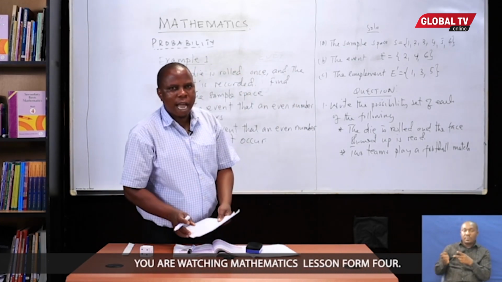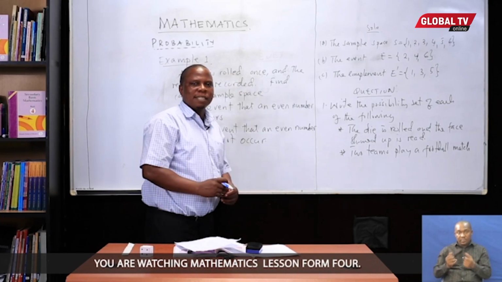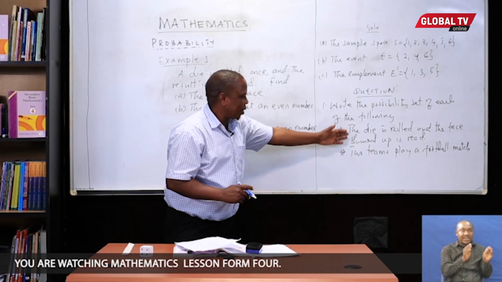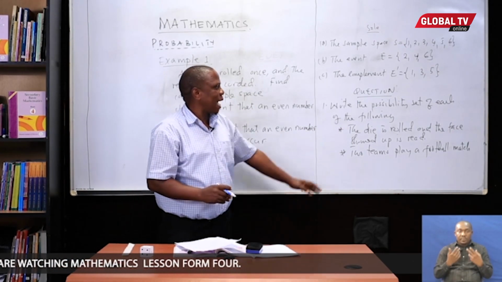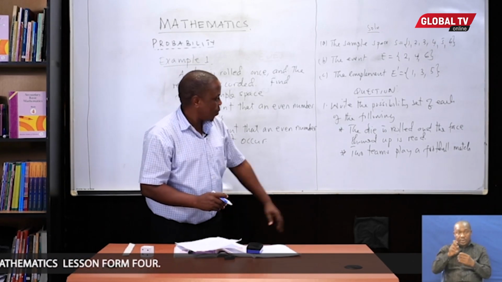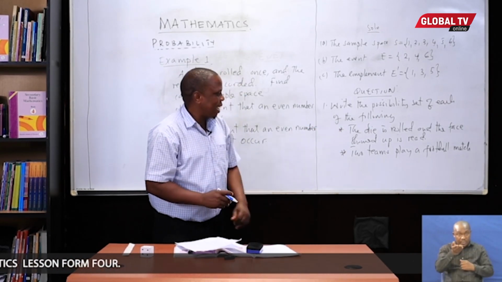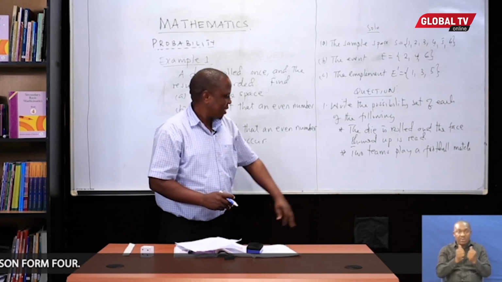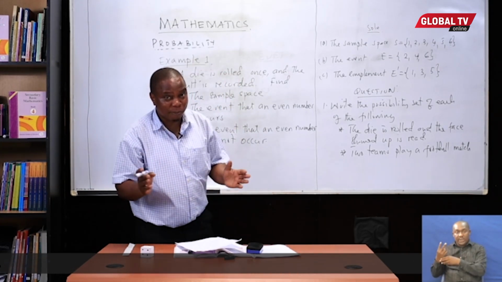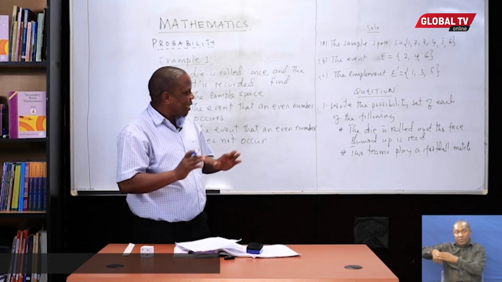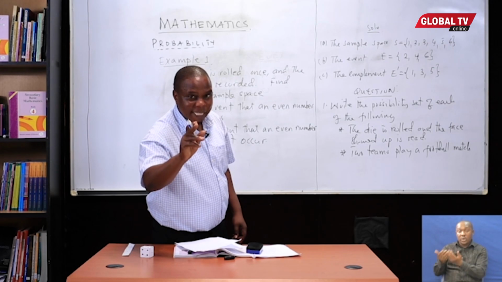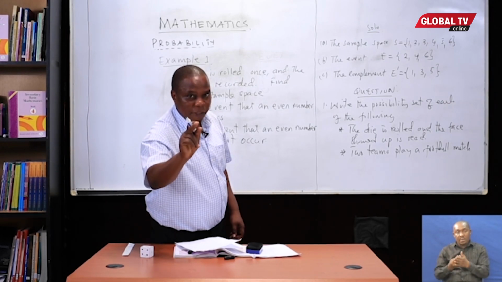That is all about the event and the possibility set. These questions will help you at least to be able to write the possibility set when a die is rolled and the face showing up is red, or when 2 teams play a football match. You can write the possibility sets. That is all about the possibility set and event.